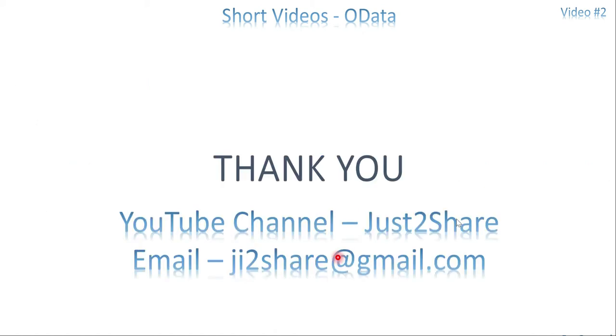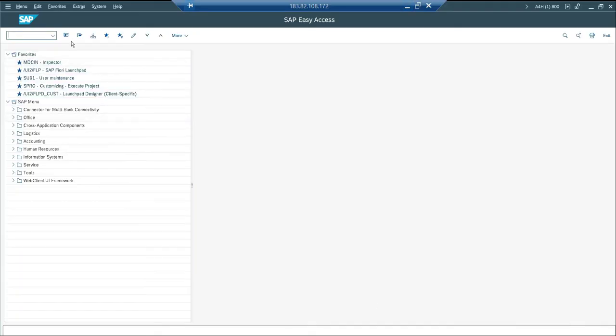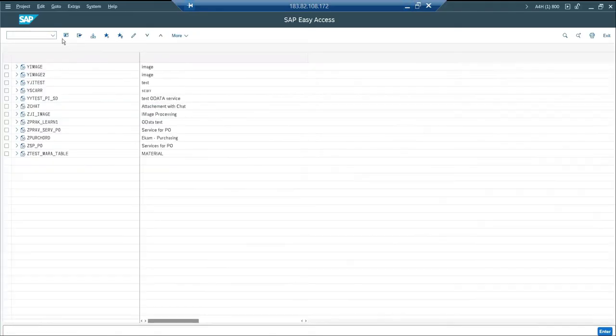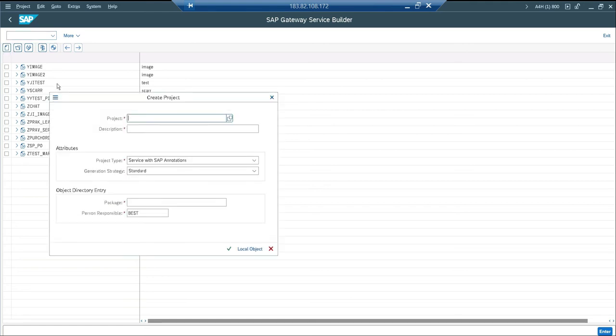Yes. Okay, I'll show you this in my system. Let me go to my system. So here in SEGW, I'm going to use the same image concept, media handling only. I'll create a project with the define method, local object.